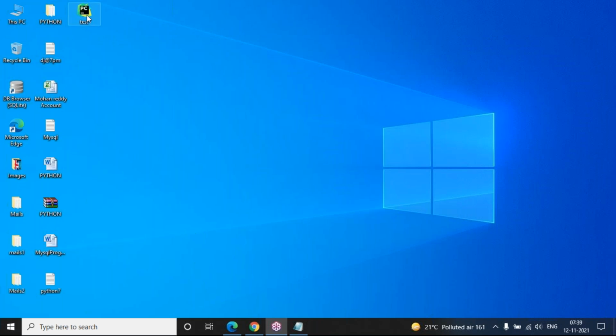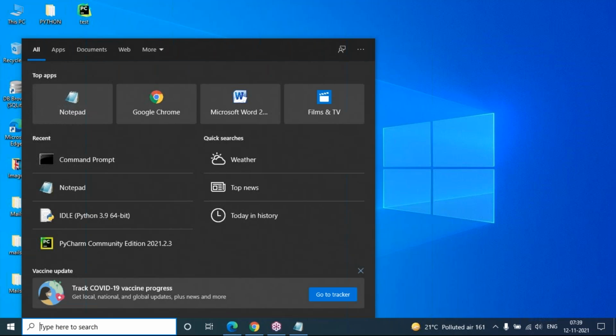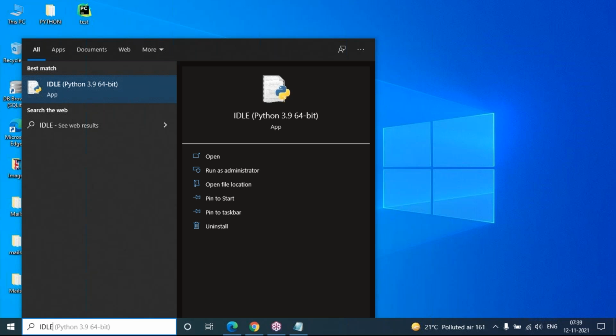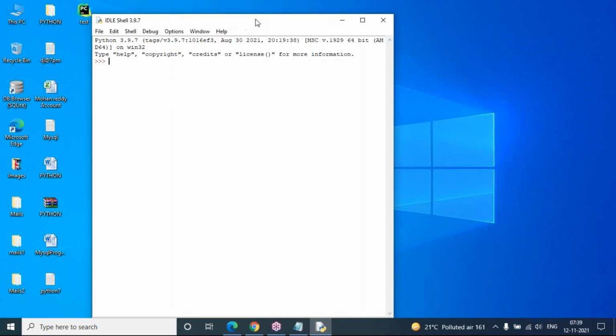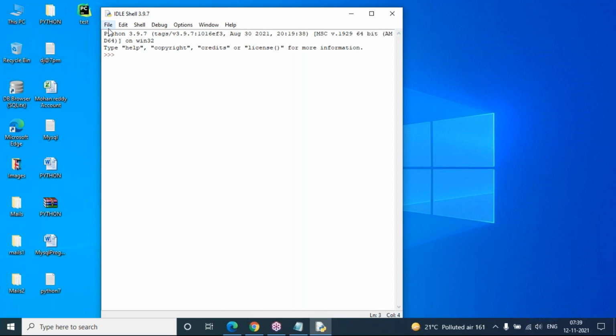But the next way is you can also load this test.py by using the IDLE software. Just now we have used IDLE, no? Yes, IDLE is nothing but the default editor you get when you download and install Python software, that is the IDLE editor. Let's click on it. Once you click on it, by default, you will get the interactive window. In this interactive window, I am not going to write. I want to open my existing file.